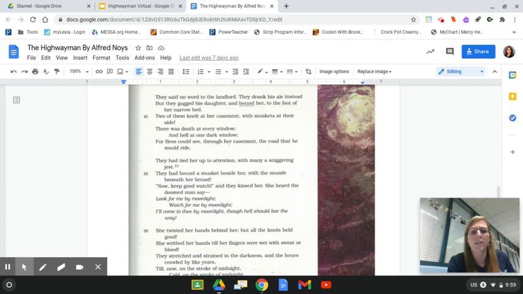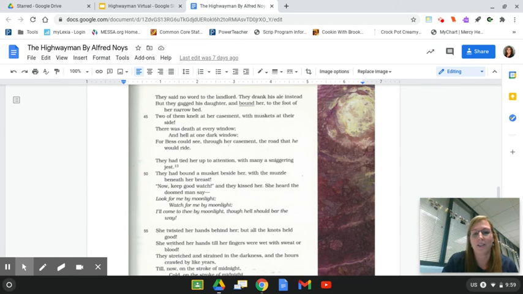And hell at one dark window, for Bess could see through her casement the road that he would ride. They tied her up with attention, with many a sniggering jest, and they bound a musket beside her with the muzzle beneath her breast. "Now, keep good watch." And they kissed her, she heard the doomed men say. "Look for me by the moonlight. Watch for me by the moonlight. I'll come to thee by the moonlight, though hell should bar the way."